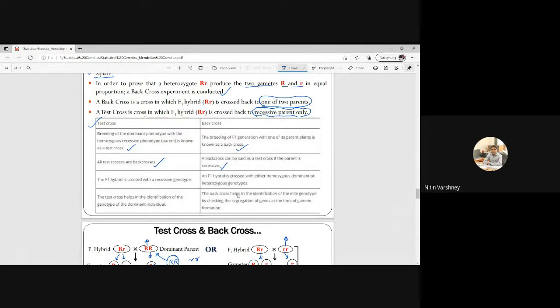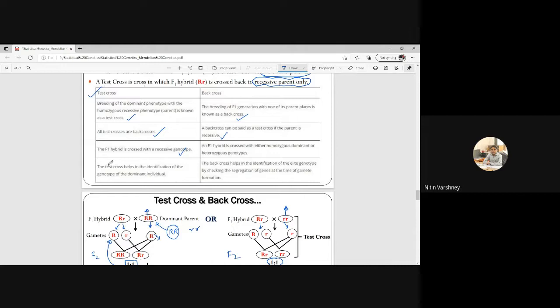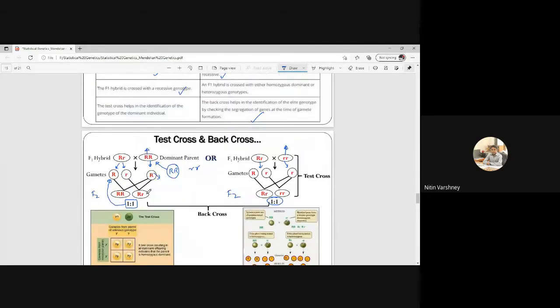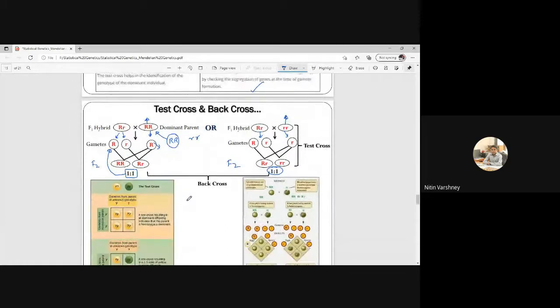The F1 hybrid is crossed with the recessive genotype here, while in a back cross the F1 hybrid is crossed with any of the parents. Next, the test cross helps in identification of the genotype of the dominant individual. Now, see the application of test cross and back cross. Any doubt till now?